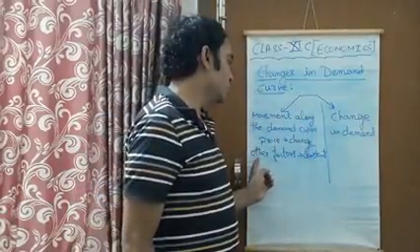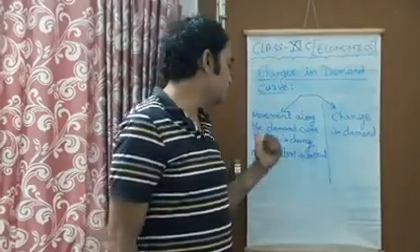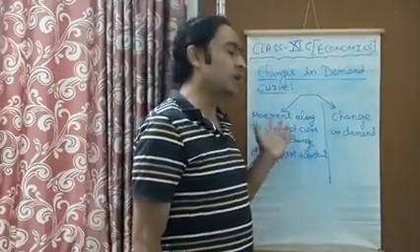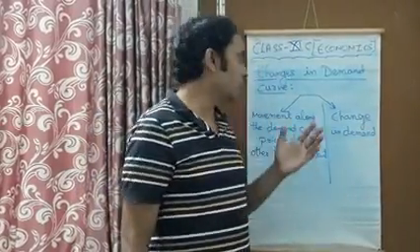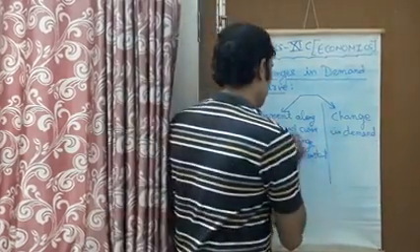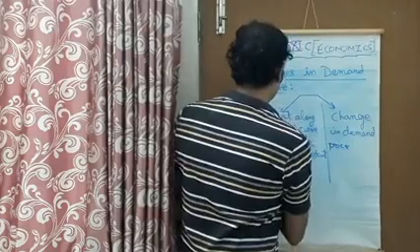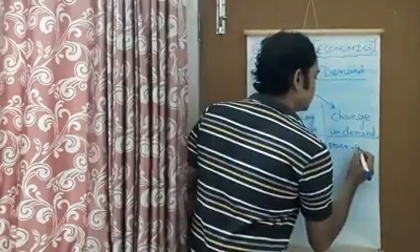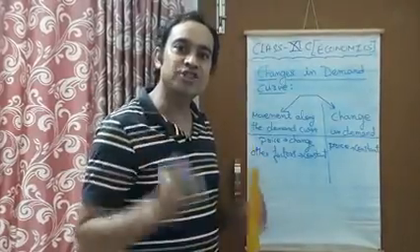So other factors will remain constant and the demand of a consumer is going to change only due to change in the price of the commodity, the own price of the commodity. We'll study this movement along the demand curve in detail also, but before that I want to tell you about change in demand also. In the situation of change in demand, the price of a commodity is going to remain constant, whereas the other factors are going to change this time.